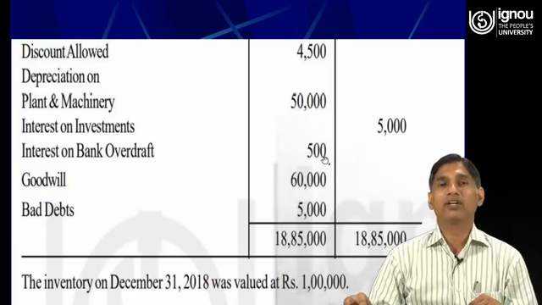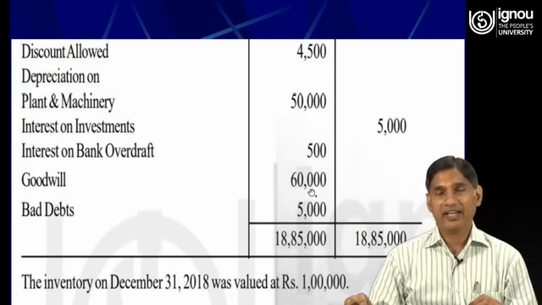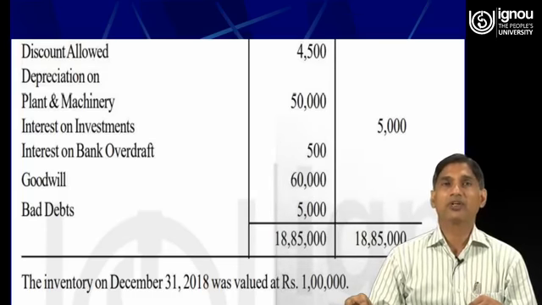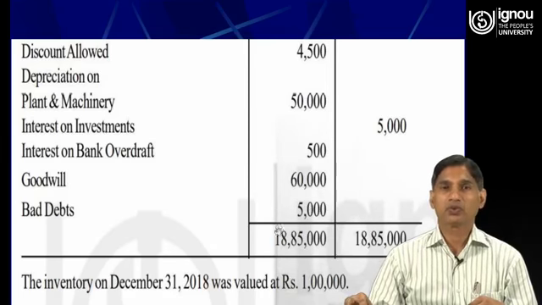Interest on bank overdraft, 500 rupees. Goodwill, an asset for the business, therefore it will have a debit balance. Bad debts is a loss for the business, therefore all expenses and losses will have a debit balance. So the total of the debit side and credit side of the trial balance is 18,85,000.